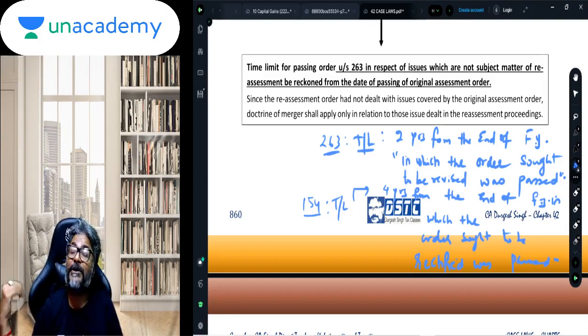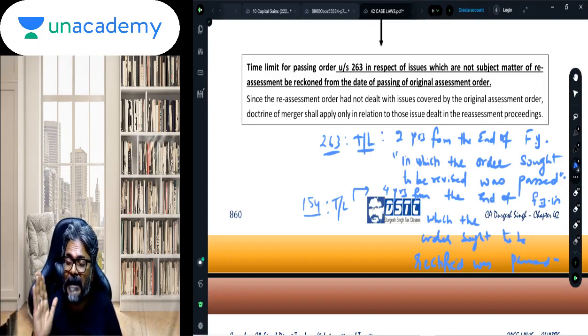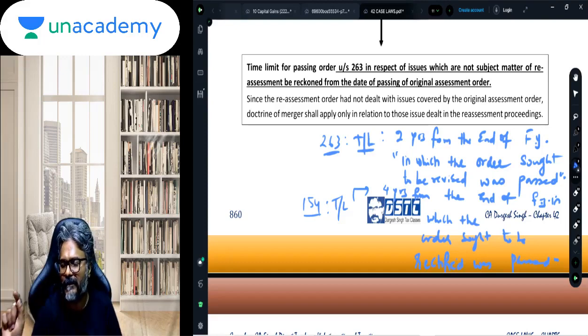Now later on, after reassessment under 147, say the commissioner under section 263 wants to revise the order of the AO. The order that the commissioner wants to revise is in respect of points C and D. So the time limit to revise the order by the CIT, will it be considered from the date of the original order of 143 or the reassessed order of 147?